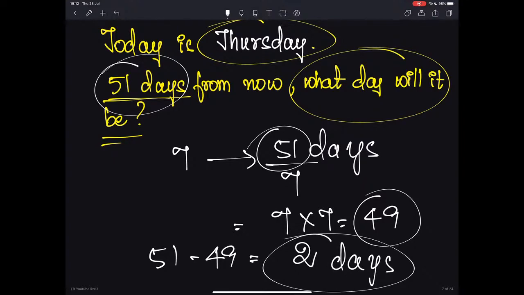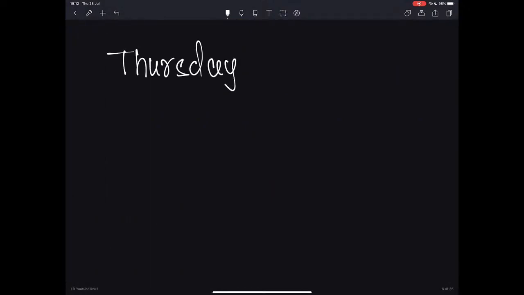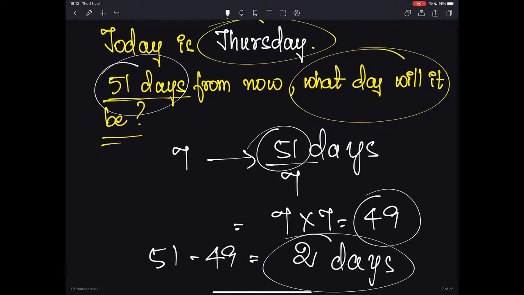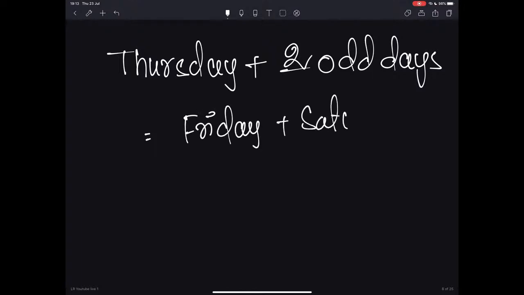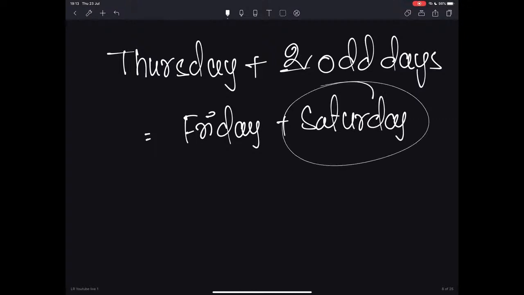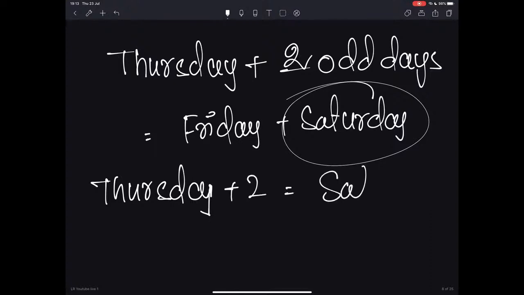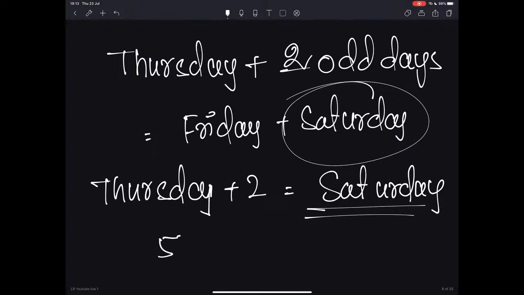So how do we derive the answer? That is very simple. Today being Thursday, plus the odd days. How many odd days did we get in the previous calculation? We got 2 odd days. So Thursday plus 2 odd days, that is Friday and Saturday. Therefore the answer in this case is Saturday. Let me make it very simple: Thursday plus 2 days equals Saturday. So the answer to the question, which day it will be 51 days from now, is in fact Saturday.